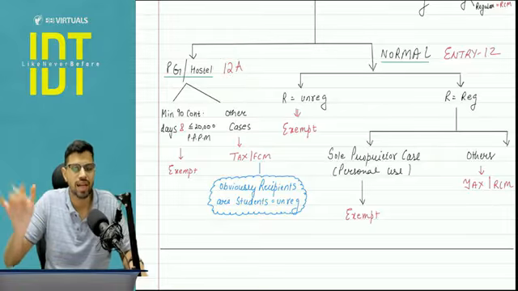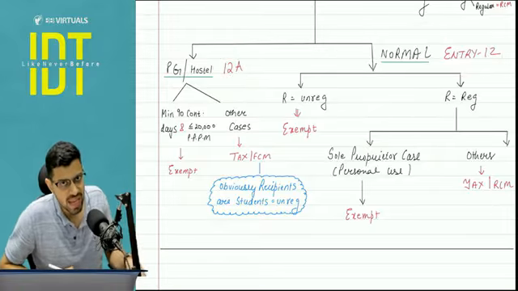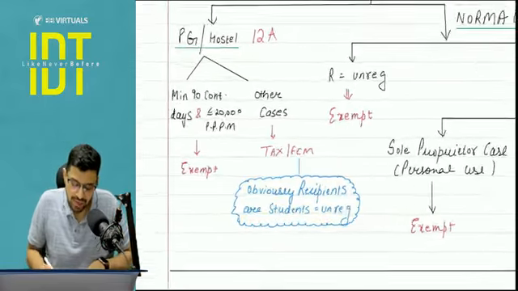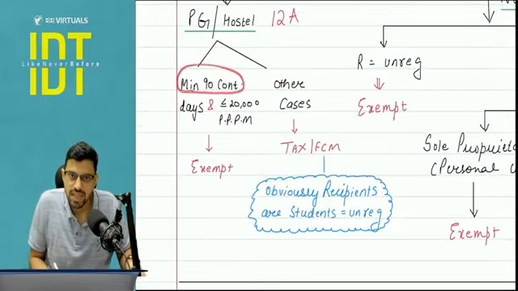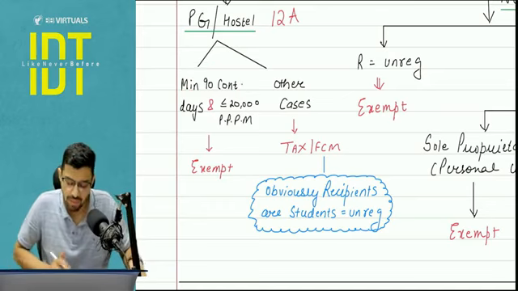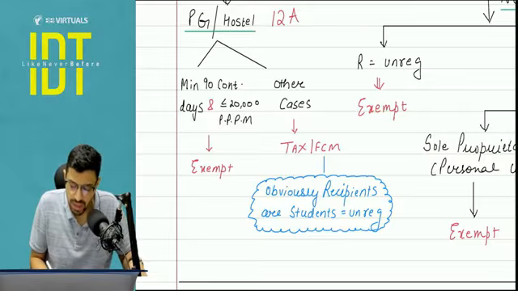All the PG hostel camps are excluded from entry number 12 because recently entry number 12A came and it provided 2 more conditions to be complied. That is a minimum of 90 continuous days stay. So if there is a PG where you go for Saturday, Sunday, your tax will be there, the GST will be applied. And the second condition, the amount is not too much. It is not a luxurious PG, so the rent is up to 20,000 per person per month.